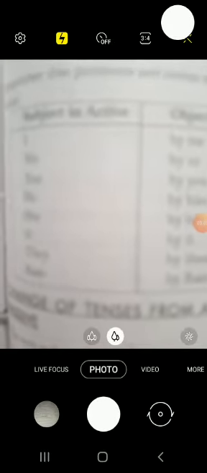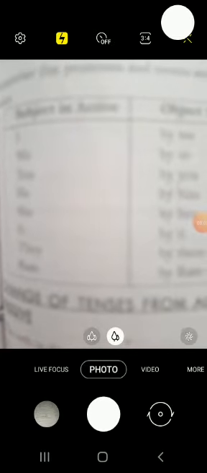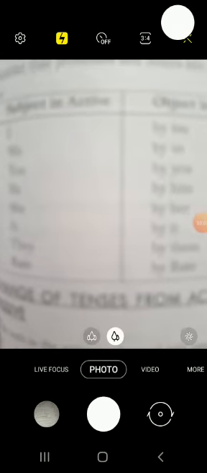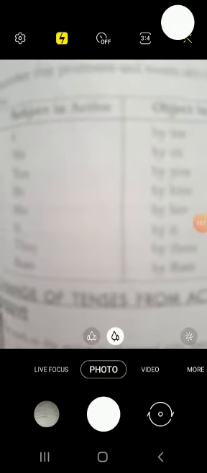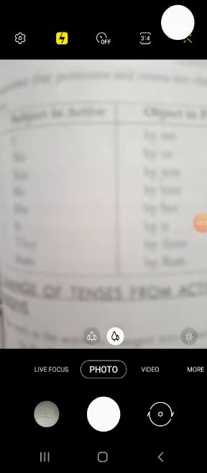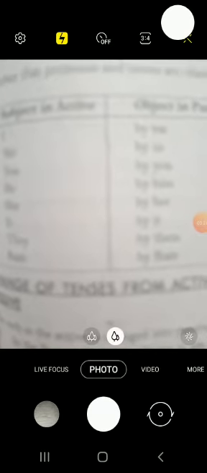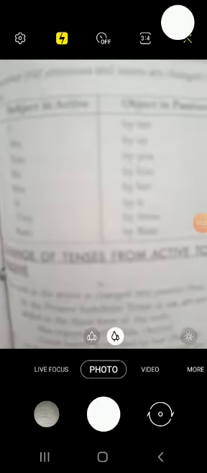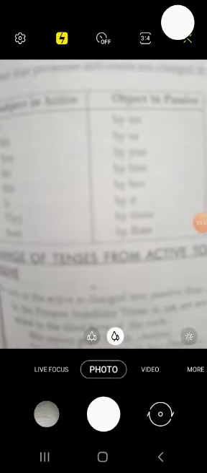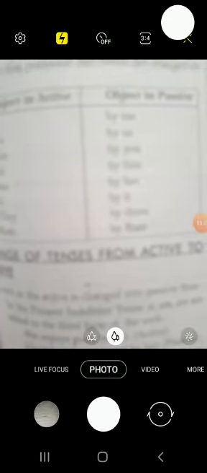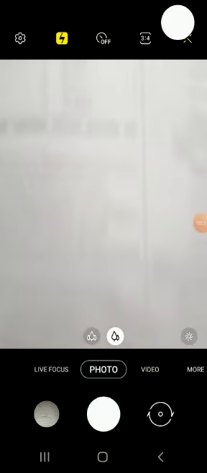So how the pronoun changes into other pronoun in passive voice: I changes into me, we changes into us, he changes into him, she changes into her. It remains the same, it is always it. They changes into them. That is the way in which one pronoun is changed into another pronoun when we change the sentence from active to passive.